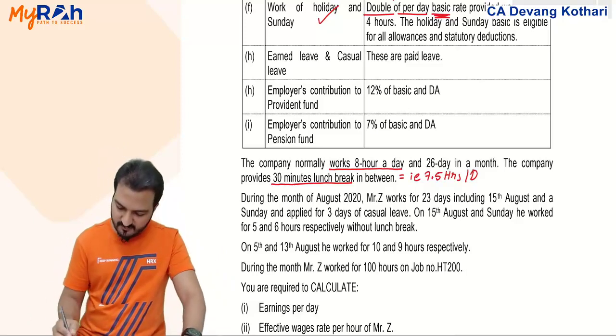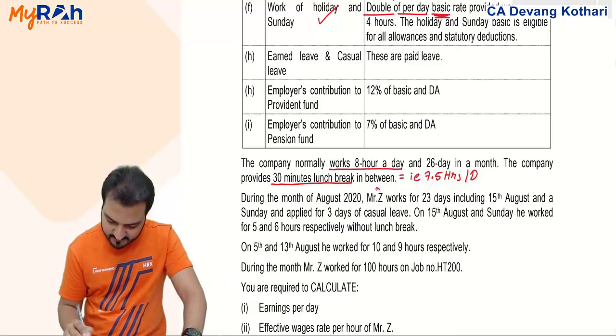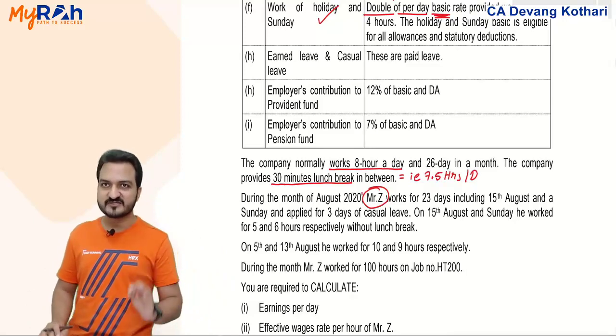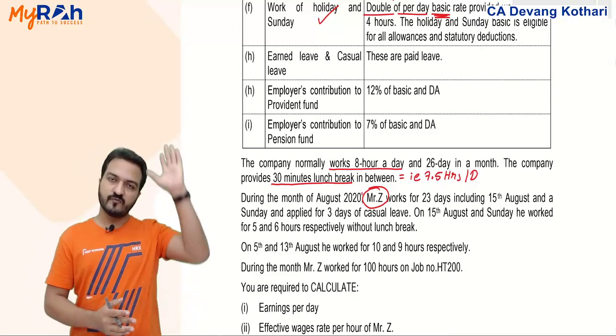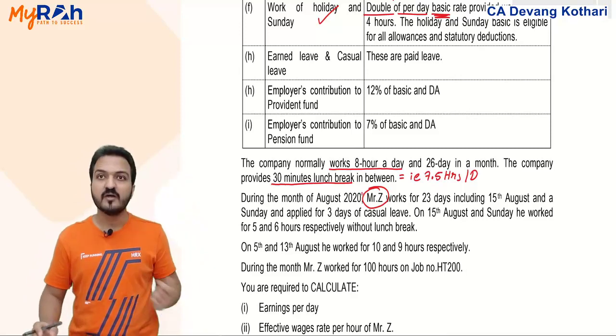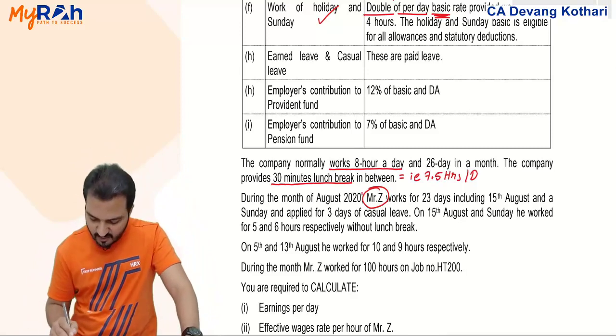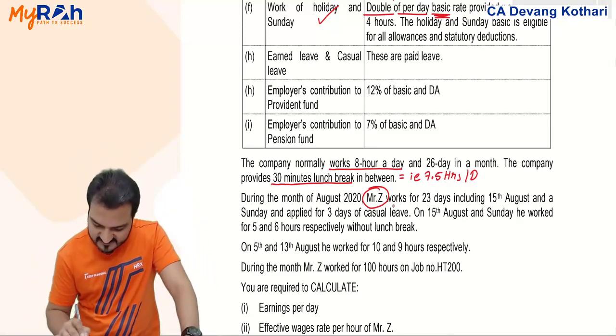Okay, during the month of August, Mr. Z, now you are given details about this particular guy, Mr. Z. Until now, what you were given were general details of the company. Now what you are given is specific details of Mr. Z. Mr. Z works for 23 days,